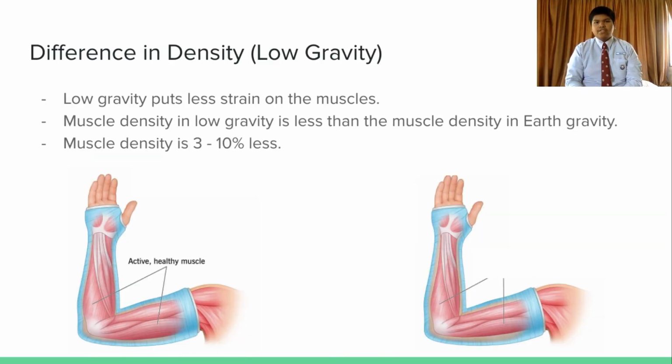Moving on, the difference in density. In a low gravitational atmosphere, the density in the muscles is different, in which the low gravitational pull puts less strain on the muscles. For example, while I may weigh 120 kilograms on Earth, on the Moon I might only weigh 40 or even maybe 30 kilograms. Thus, the gravitational strain on the muscles is less, and the muscles grow less dense. This can result in a muscle loss of 3 to 10%.